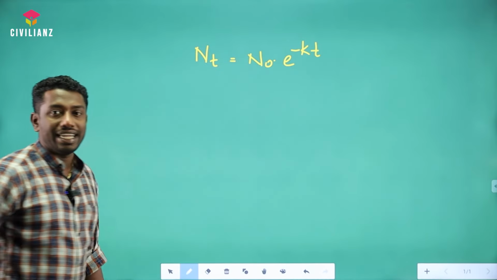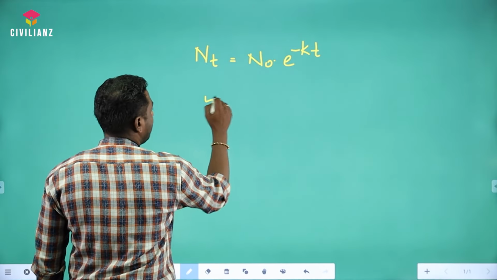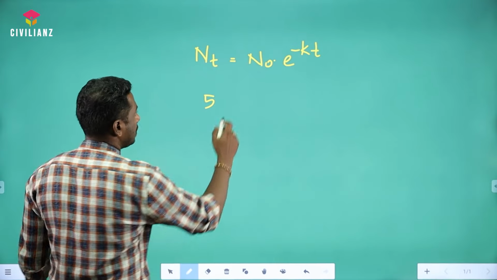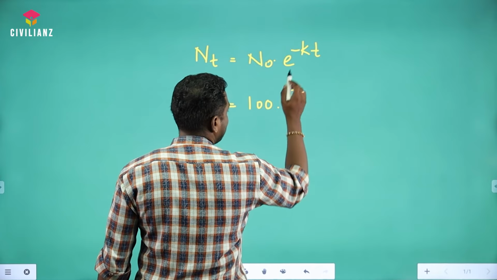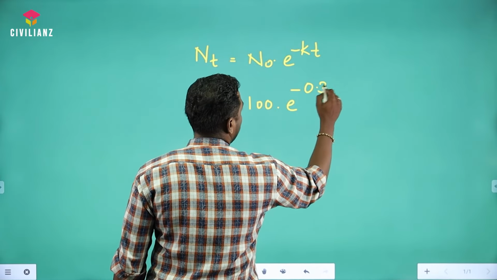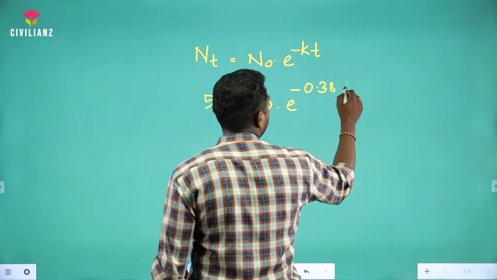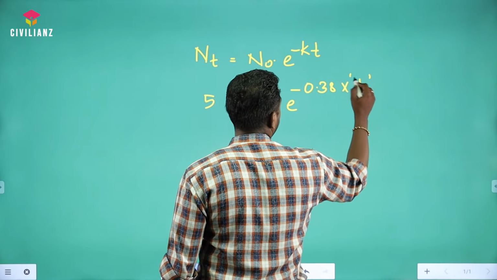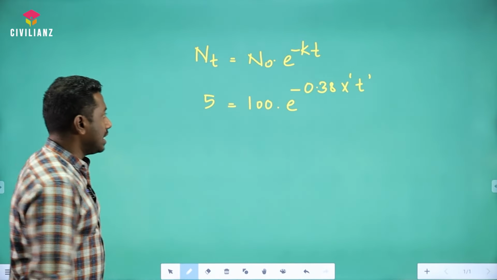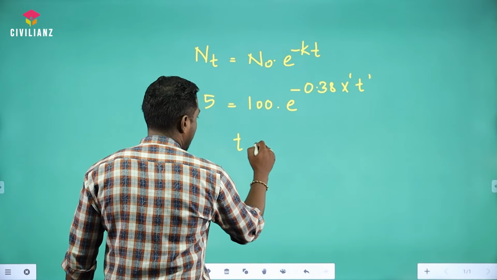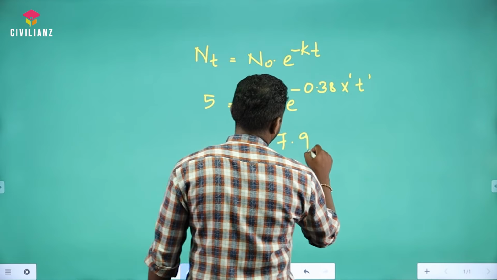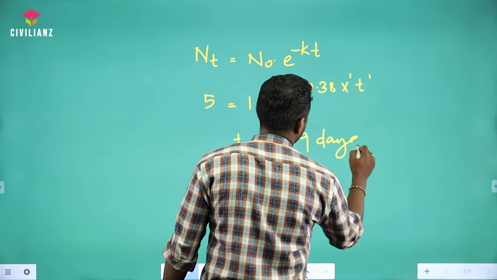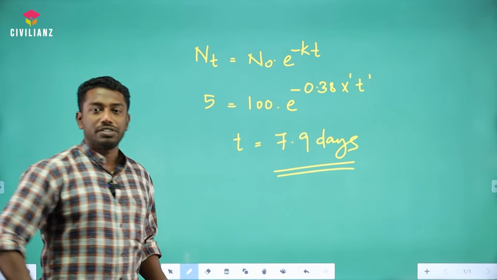Nt, that is remaining after 95% removal, is 5% only, so N0 is 100, into e raised to minus k, the reaction rate constant 0.38, which is already given in the question, and we have to find this time t. By calculating, we will get this t as around 7.9 days. It's a simple question only.